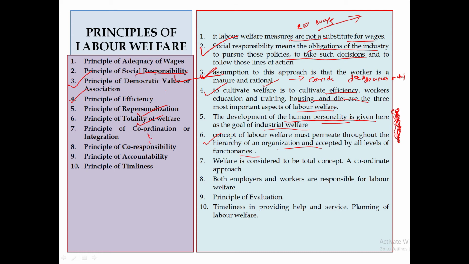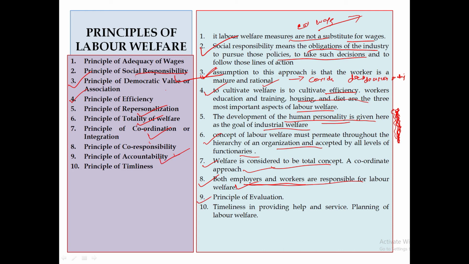Now, principle of coordination and integration. Here, it believes that welfare is a total concept and a coordinated approach. Yes or no? Integration should be there. Now again, principle of co-responsibility. Before, in social responsibility, only the industry or employer is responsible. When you say co-responsibility, co-workers and employers both are responsible, both have to work towards the betterment of welfare.